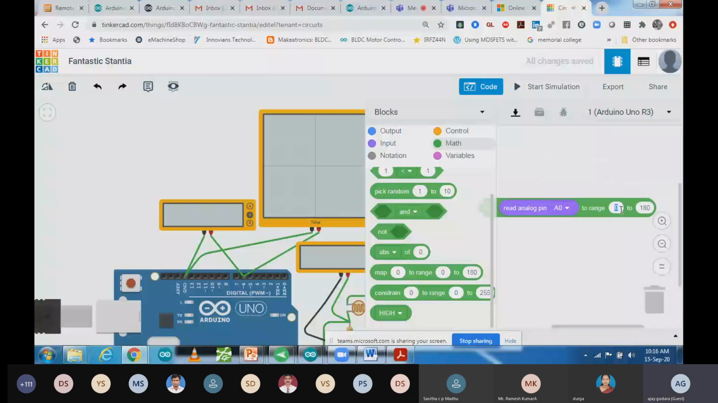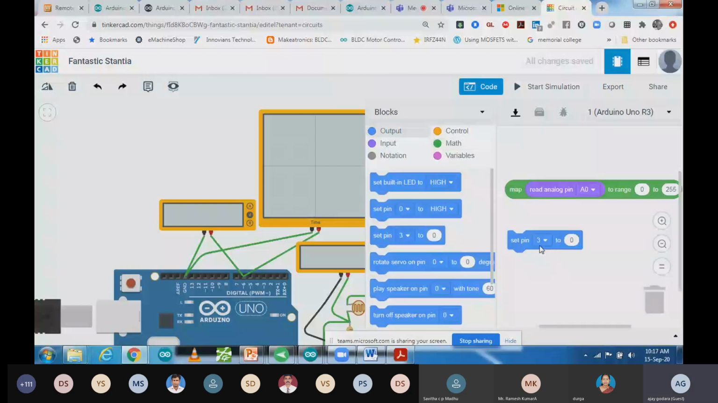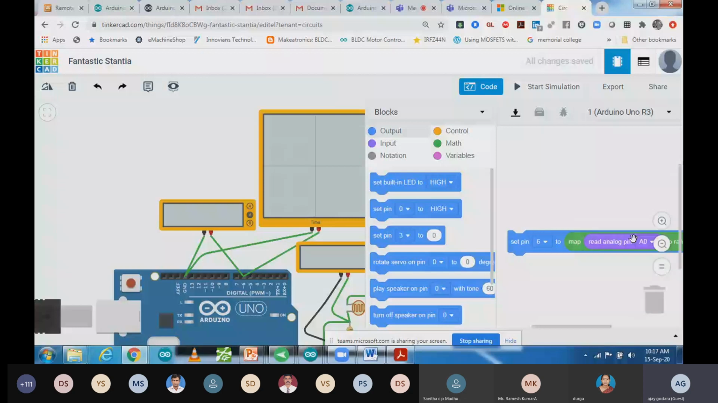255. Now this one is my mapped value. So that value I'm going to write on my analog pin. Which pin? Pin number 6. And I can write it over here like this. So on pin 6, I'm going to write the value that I'm reading from the analog pin, but converted into the format of 0 to 255. So start it. Let's see it over here.